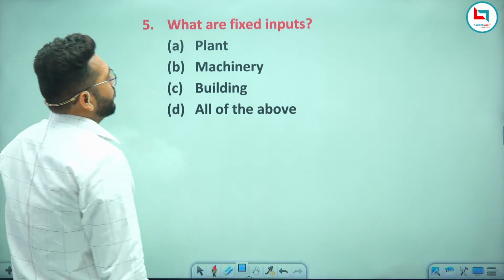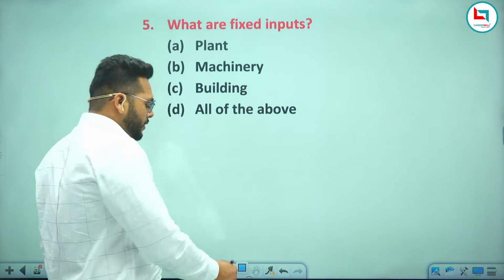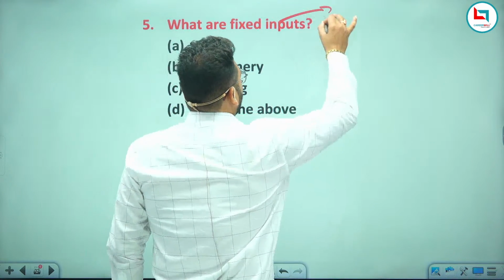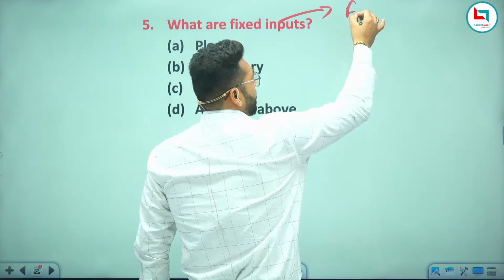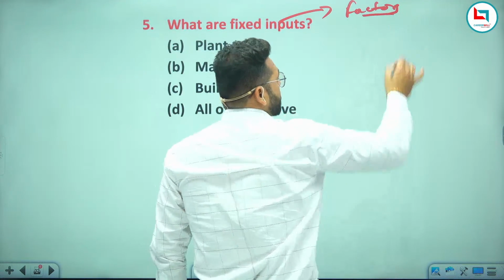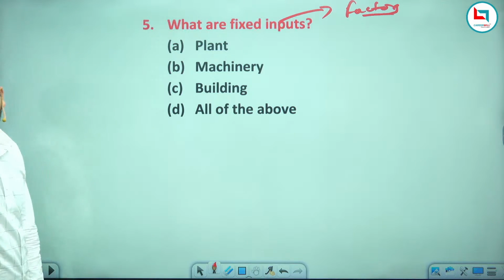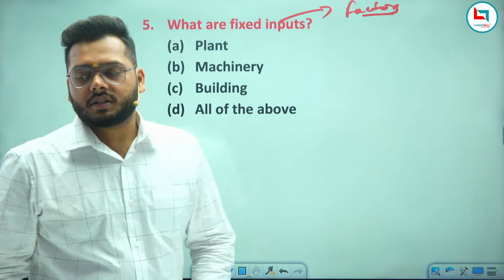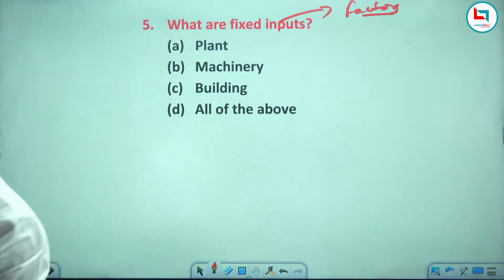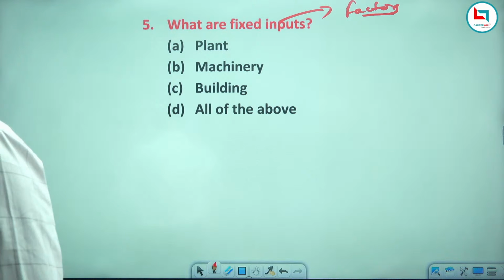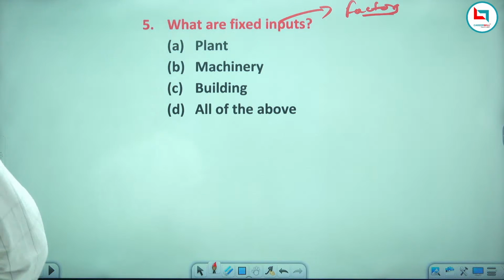Now, what are fixed inputs? Factors are also called inputs. Factors means inputs, right? Just answer the question fast.